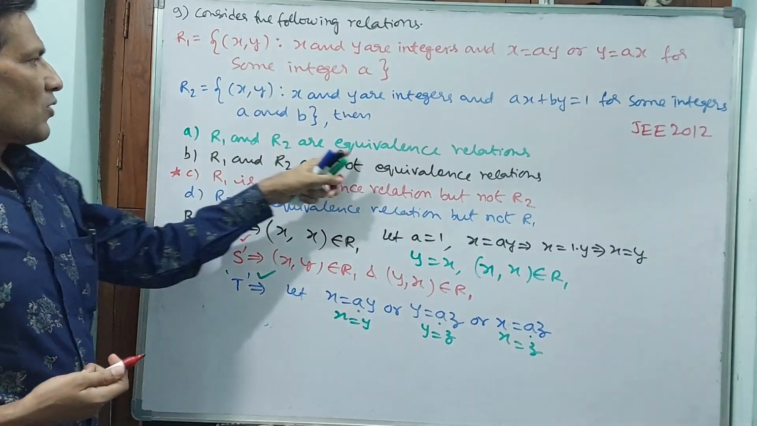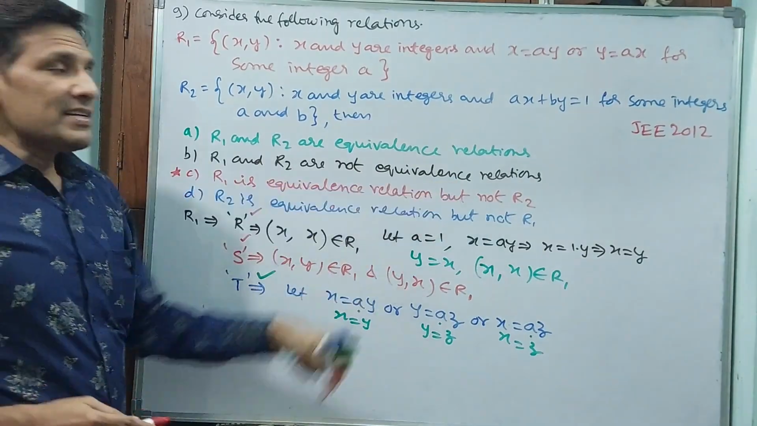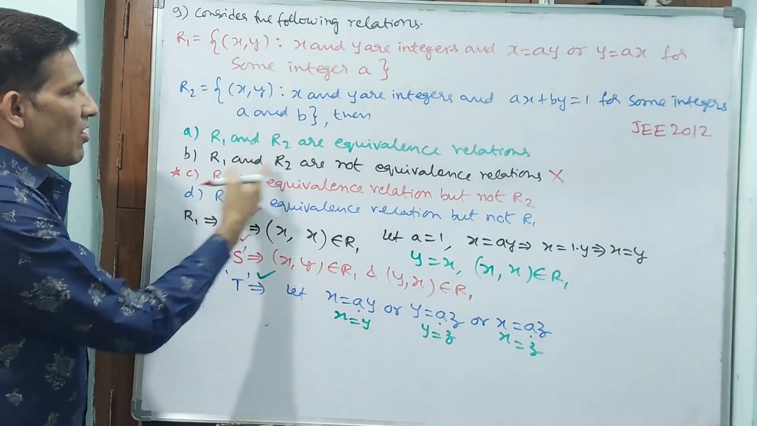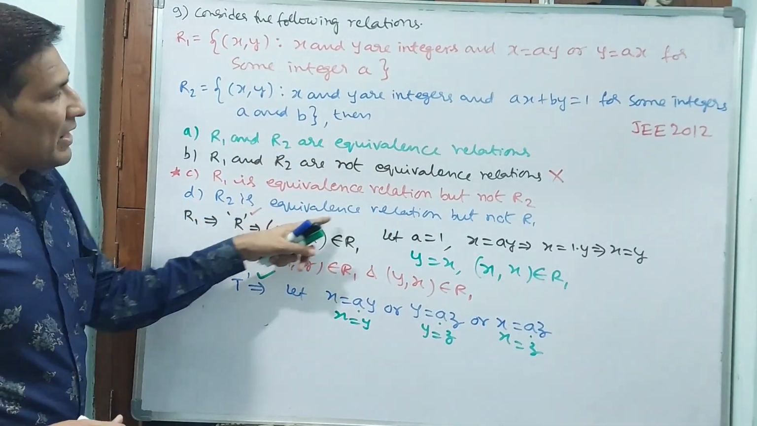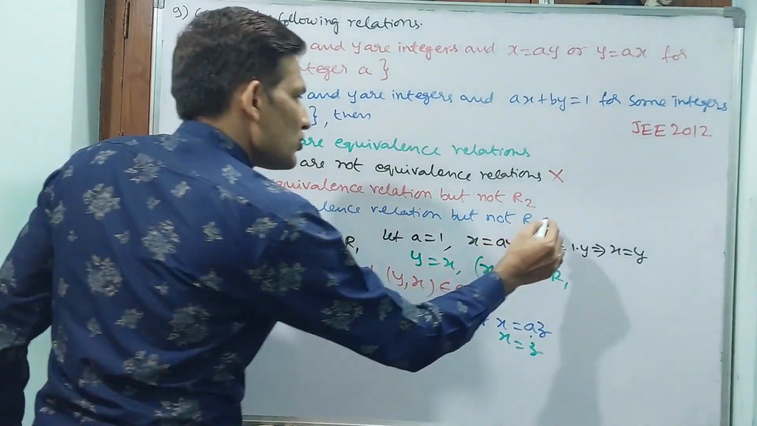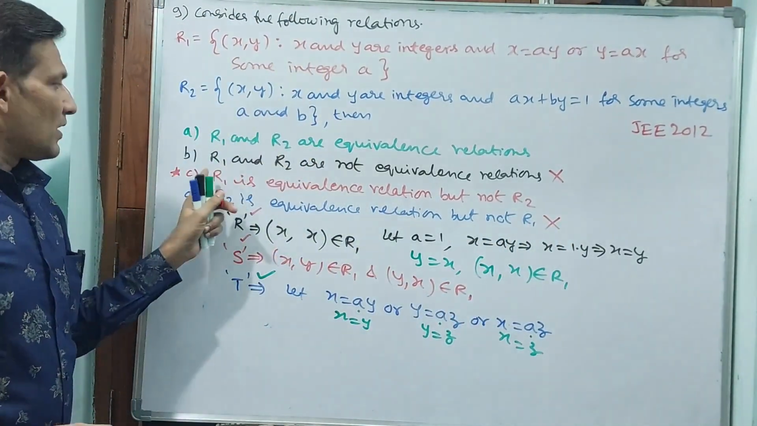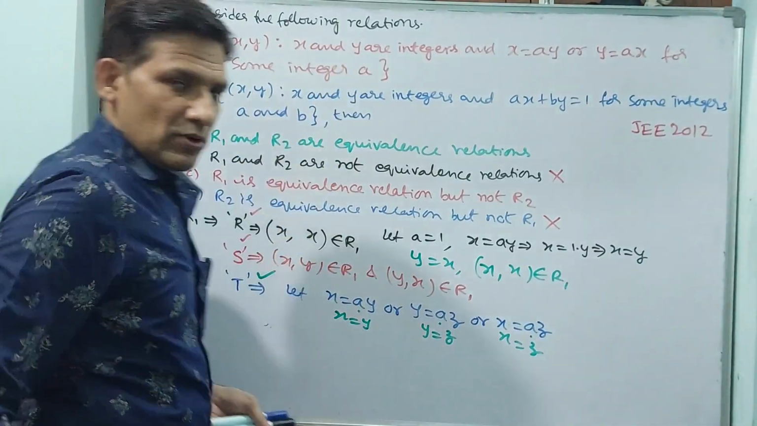Okay, now go back again. If R1 and R2 are both equivalence relations, you hold it. If R1 and R2 are not equivalence relations, you strike it off. R1 is an equivalence relation, as we have seen, so that option you strike off. R2 is an equivalence but not R1, this you also strike off. You still have two options. Now I am removing R1, and again we will see R2.